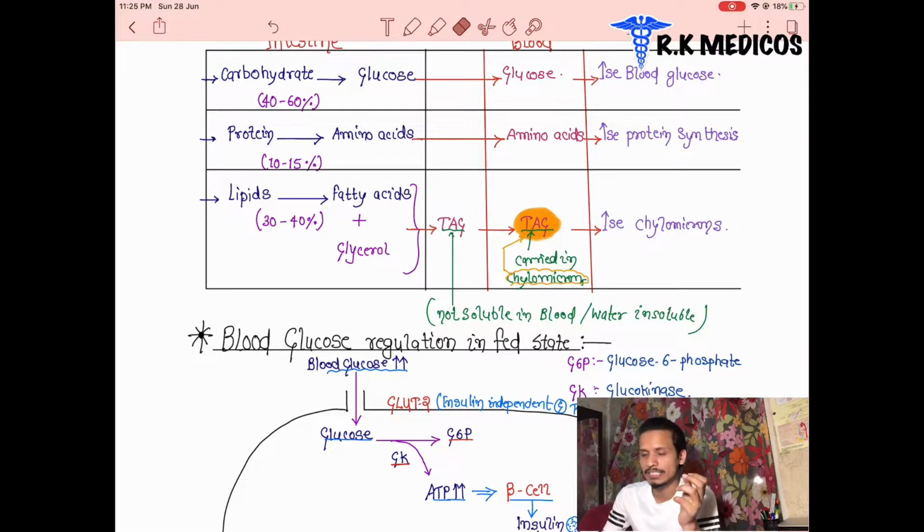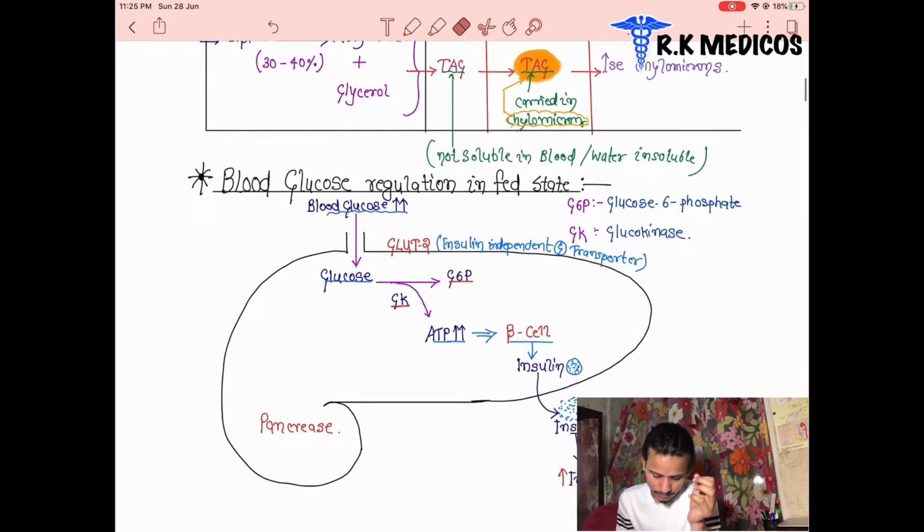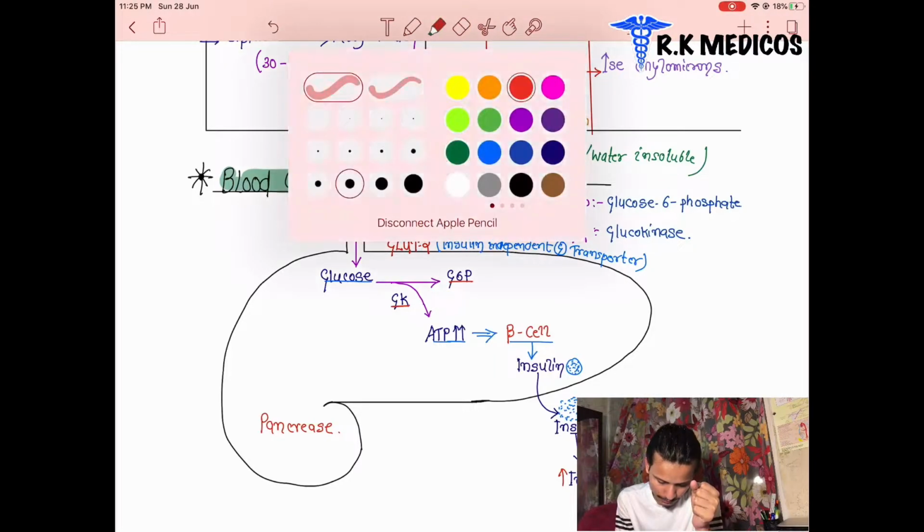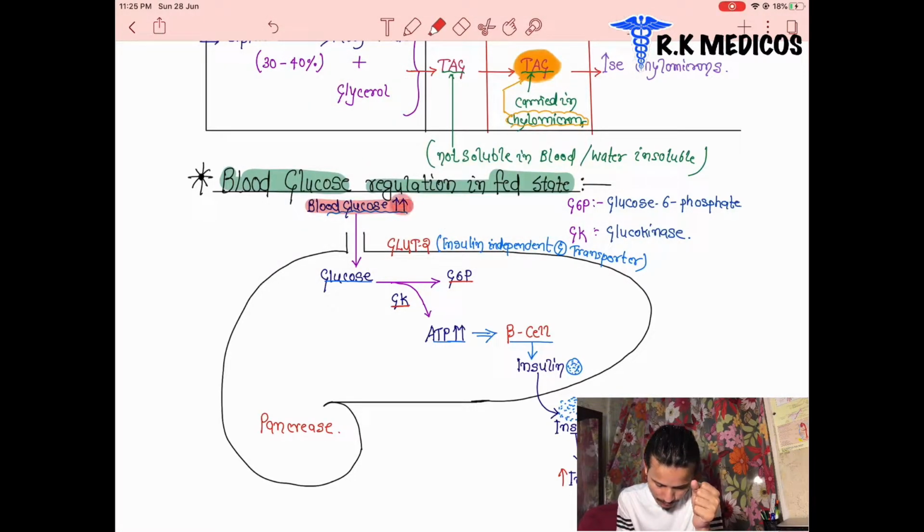Suppose in our skeletal muscle, in our brain, in our liver, in our pancreas, what should we learn here? The first term is blood glucose regulation in the fed cycle. How does the blood glucose get regulated in the fed cycle? After eating, the blood glucose level will be higher.